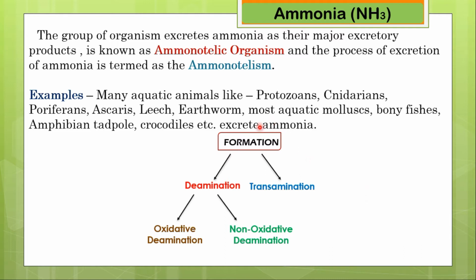Here we are going to discuss the formation of ammonia. Ammonia is formed by the deamination and transamination processes. And the deamination process is again divided into two processes: oxidative deamination and non-oxidative deamination.